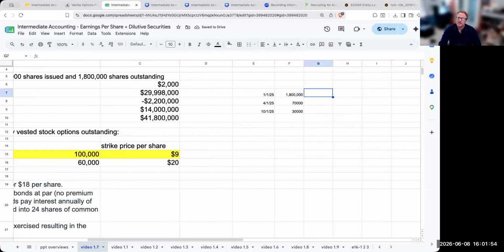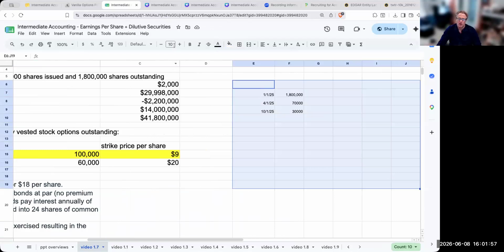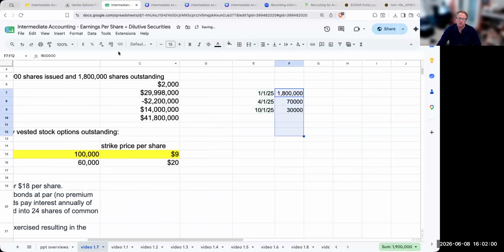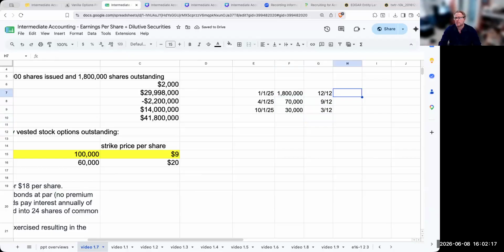Now, these shares of stock are not all alike. What do I mean by that? Well, this 1.8 million was outstanding for the full amount of the year. The 70,000 shares was outstanding for 9 out of 12 months. And this 30,000 shares was outstanding for 3 out of 12 months. So this is going to be 1.8 million times 1. This is going to be 70,000 times 9 divided by 12. And this is going to be 30,000 times 3 divided by 12.